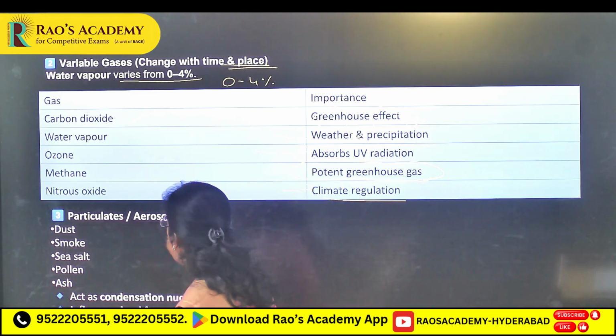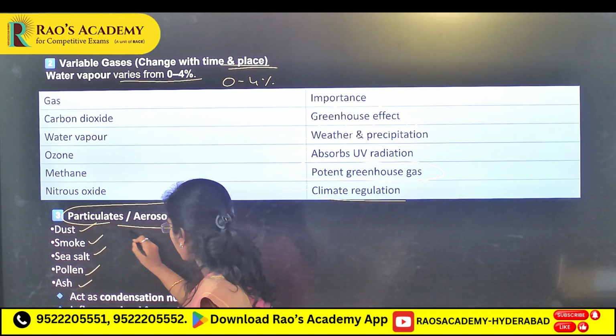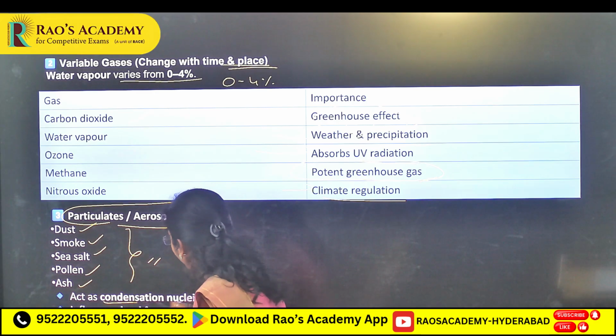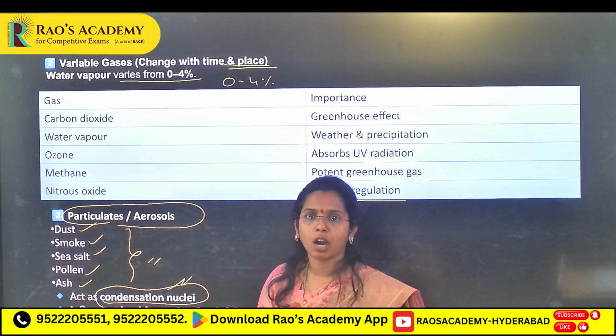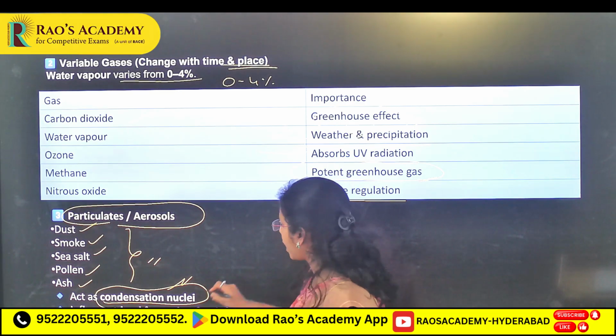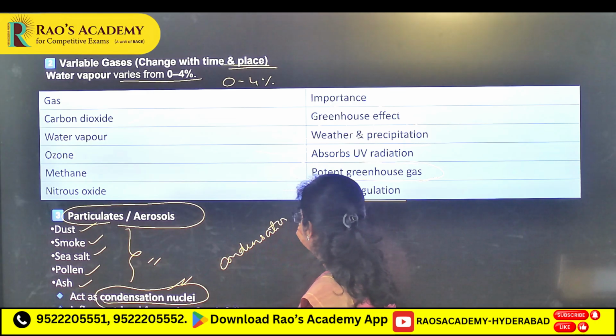Next, particulates or aerosols: dust, smoke, sea salt, pollen, ash. These are very important. They act as condensation nuclei for cloud formation.